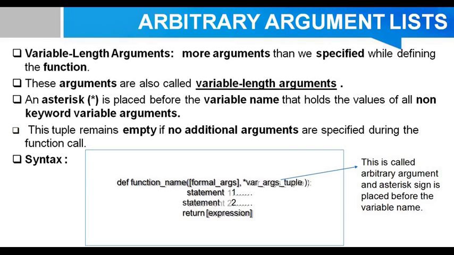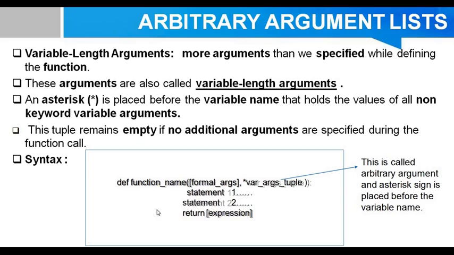An asterisk is used for this purpose, placed before the variable name that holds the values of all non-keyword variable arguments. It is also called variable length arguments. This tuple remains empty if no additional arguments are specified during the function call.